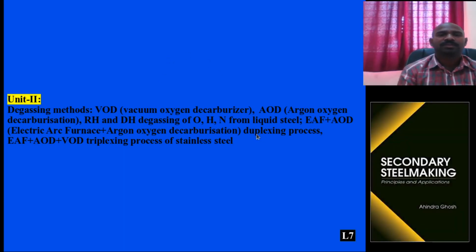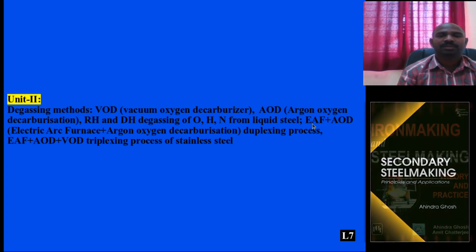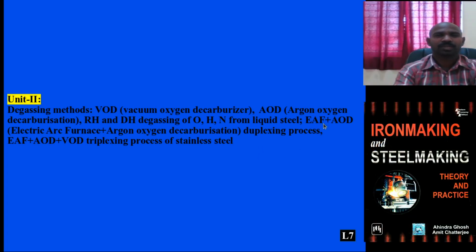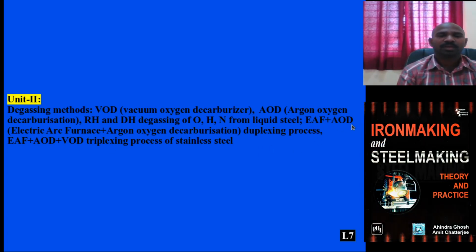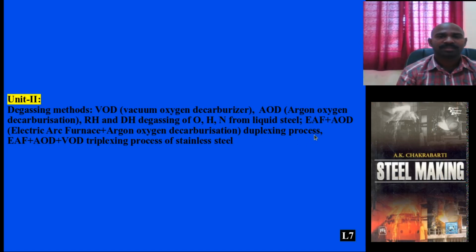And there are two important processes for making stainless steel: a combination of electric arc furnace and hot metal with a combination of AOD and VOD processes. If it is combined with AOD, it is called the duplex stainless steel process. If the VOD process is also included, it is called the triplex stainless steel process.